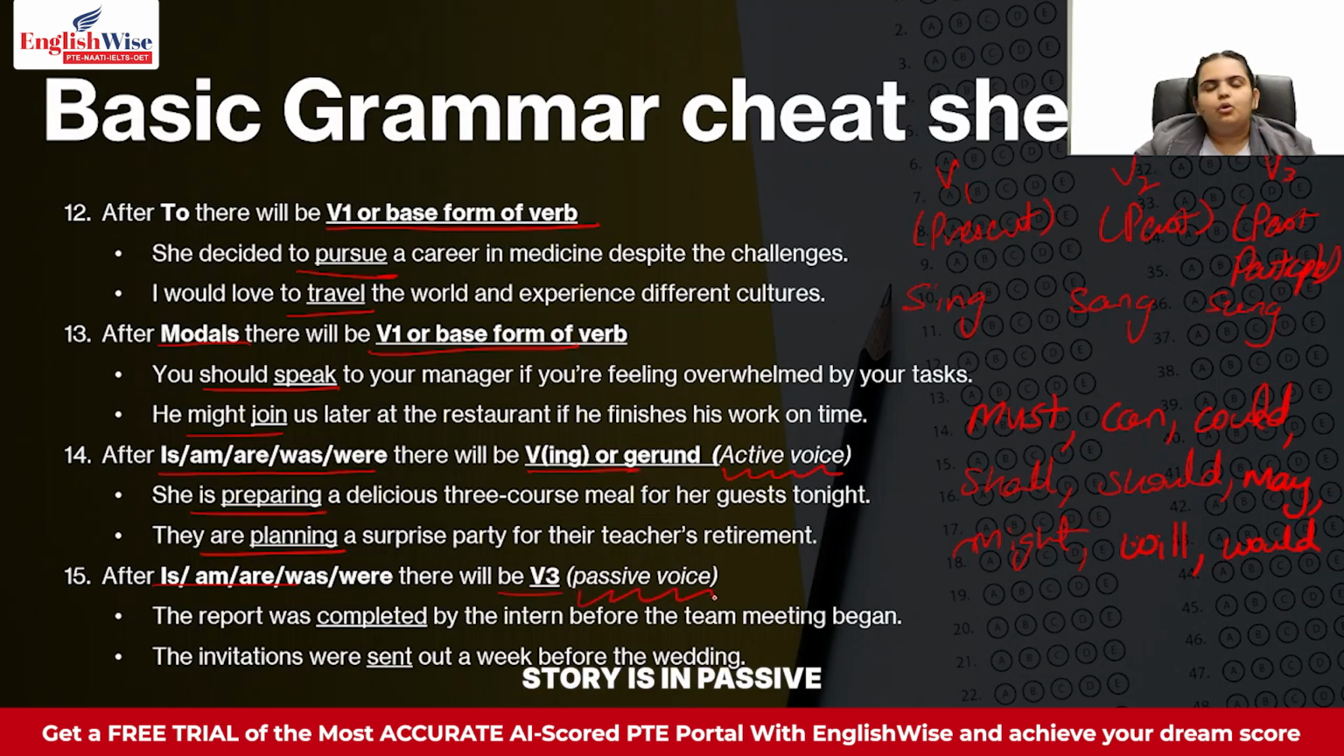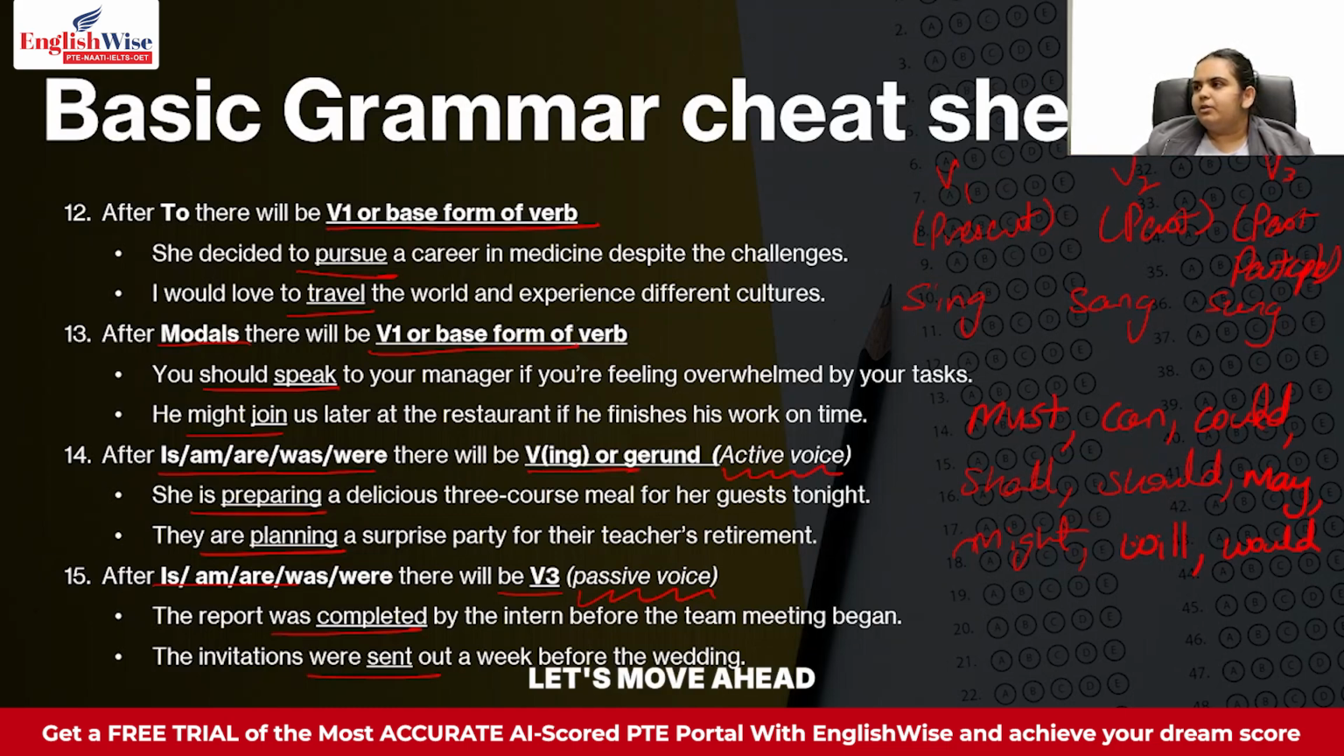So now if the story is in passive voice and you have the same is, am, are, was, were, after that you will be putting V3. That means the report was completed by the intern before the team meeting began. The invitations were sent out a week before. Okay, so this is how you will say it in passive voice. You fill it with V3 or the ED form of the verb. You don't fill it with V-ING over there. For active voice, you only fill it with V-ING.